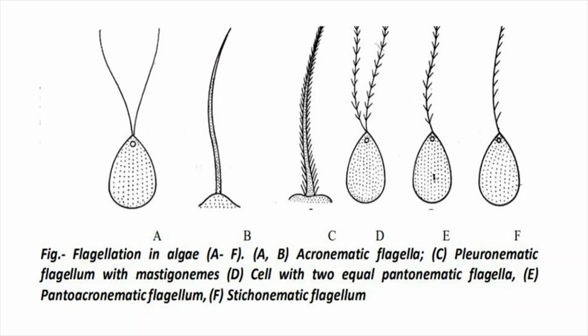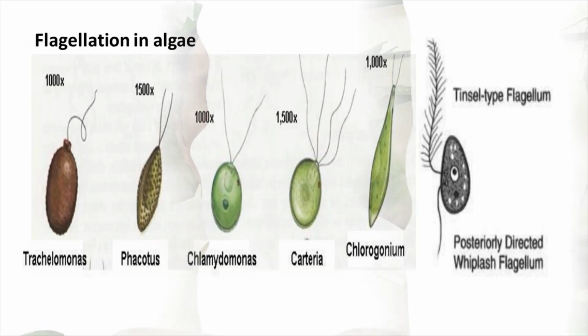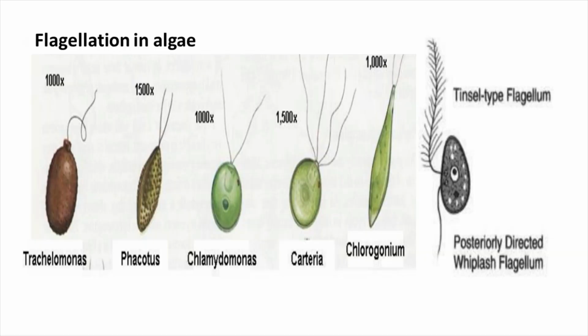When it comes to flagellation, there are different kinds of flagella. They may be uniflagellated, biflagellated, or tetraflagellated, and there are two types of flagella. One is the whiplash flagellum, the other is called the tinsel flagellum. The whiplash flagellum is like a thread, whereas the tinsel flagellum is like a feather, having hair-like structures on the central axis.